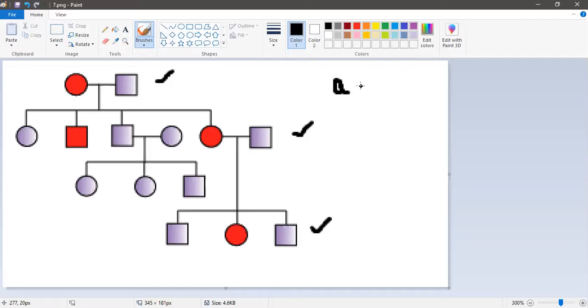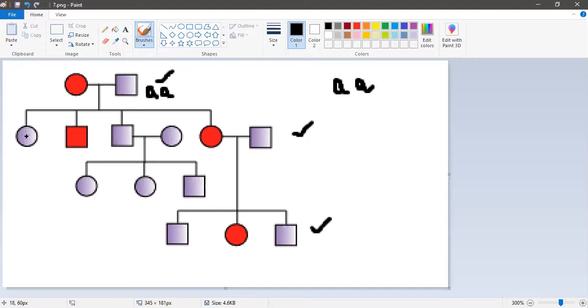Clear? I'm not able to write properly. Small a is always unaffected. So just see here, those who are unaffected, they will be surely small a. उनके पास कोई भी dominant allele capital A होगा ही नहीं. ठीक है? That's why it is autosomal dominant. So this is unaffected male. You can see, so it will be having small a genotype. So इसका genotype हो गया small a. Clear?